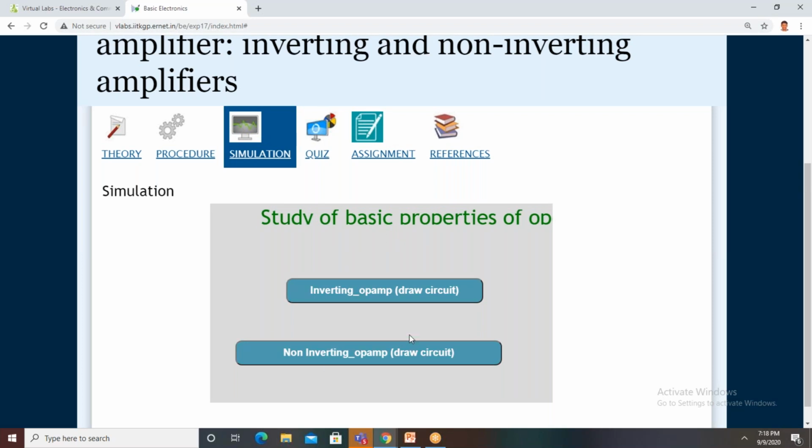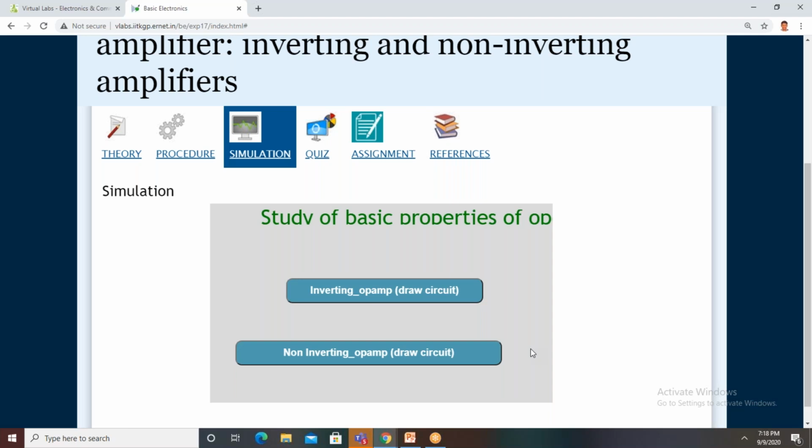Okay, so here the title is inverting amplifier. All the components are available here. Is it visible, ma'am? Yes, sir, all the components are available. So first we have to make the connections. Before performing any experiment, first we have to make the proper connections. Experiment-wise, some procedure is available.